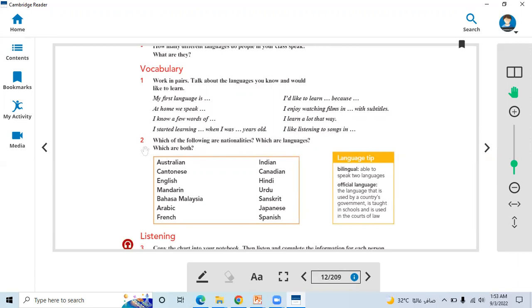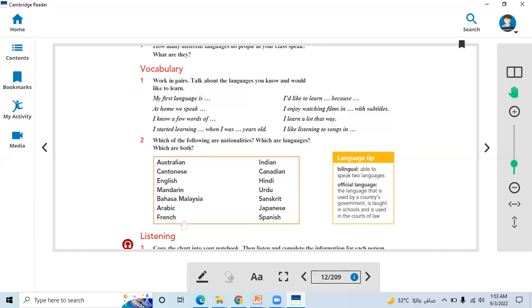Second question: which of the following are nationalities, which are languages, and which are both? So Australian is a nationality. Cantonese is a language. English is again a language. Mandarin is again a language. Malay is the language of Malaysia. Arabic is a language.